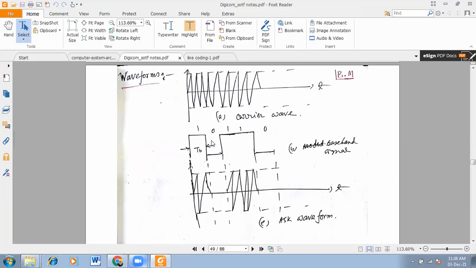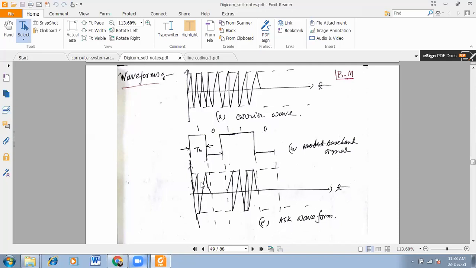Now look here, when the data is present, you are sending the frequency. When the data is 0, no signal is available. Again for 1 1 the frequency is available, and again 0. So it is on, off, on, off, which is why it is also called on-off keying.